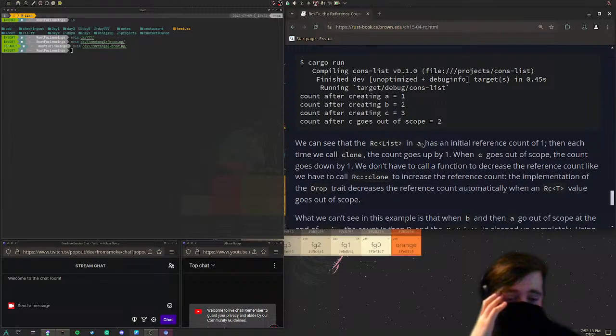You can see that the RC list in A has an initial reference count of 1. Then each time we call clone, the count goes up by 1. When C goes out of scope, the count goes down by 1. We don't have to call a function to decrease the reference count like we have to call RC clone to increase the reference count.